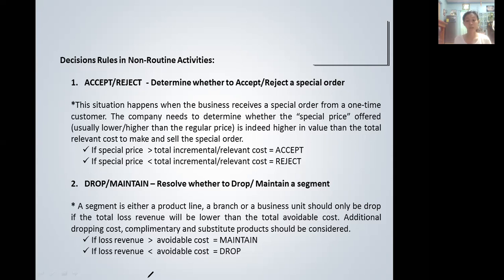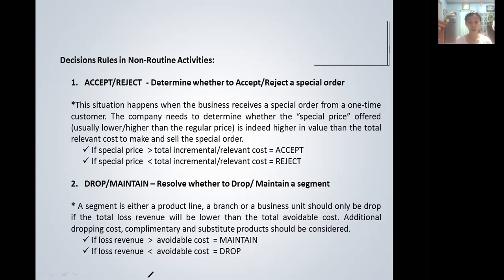In deciding whether to drop or maintain a segment, additional dropping costs, complementary and substitute products should be considered in making the final decision. So the decision rule is, if the lost revenue of dropping a certain segment is greater than the avoidable cost that will be eliminated if it is dropped, that means a net disadvantage will happen if the segment is dropped, because the loss in revenue is greater than the avoidable cost that will be eliminated once dropped. Therefore, the business manager should decide to maintain the segment.